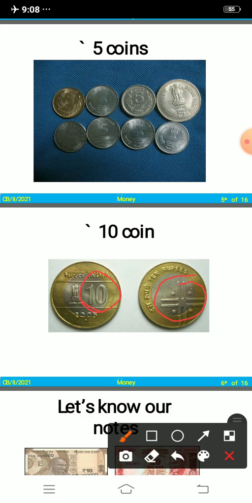It is written 10 rupees in English, and it is also written in Hindi. Right? Here it is written which year, that is 2005. Right? So you have to observe the coins. Just because we are at home, we are not at school, what you will do is, you will collect the coins, and then you will observe the coins. You will see the coins on both sides, and then you will come to know.